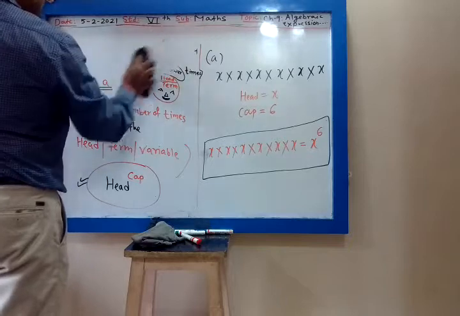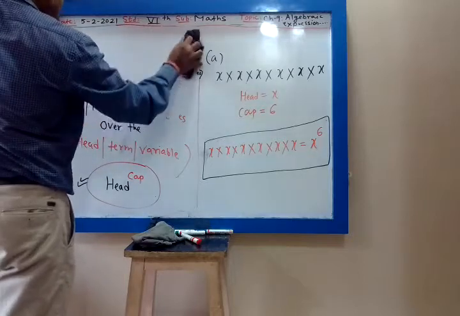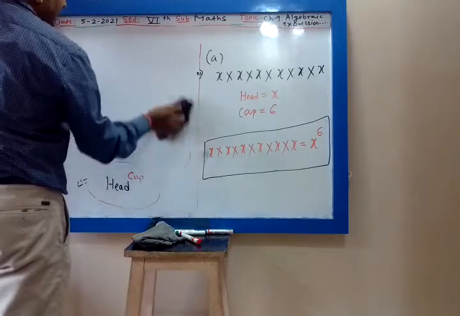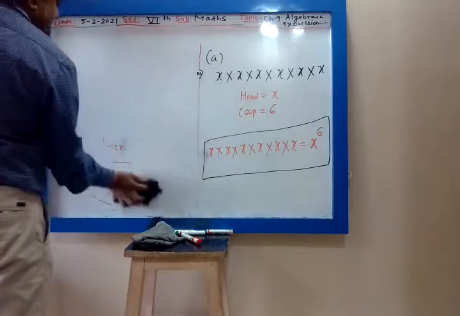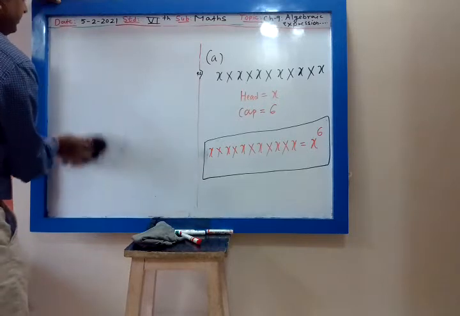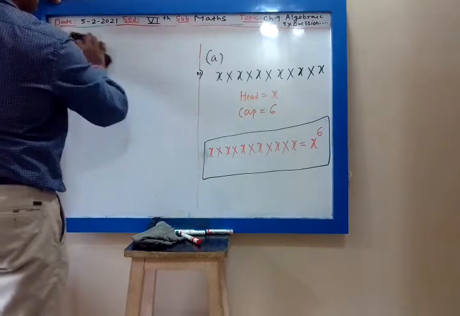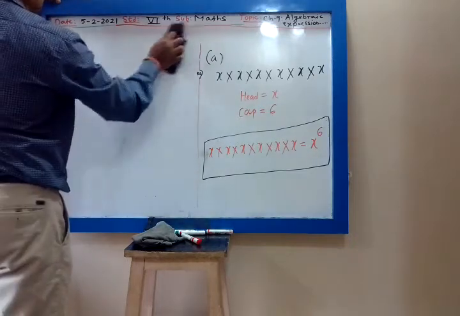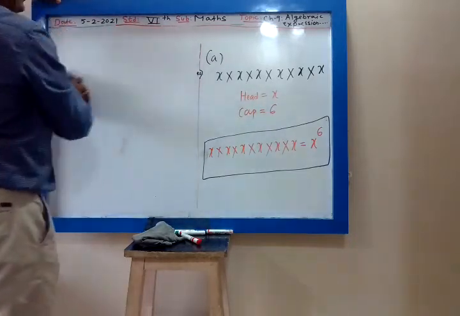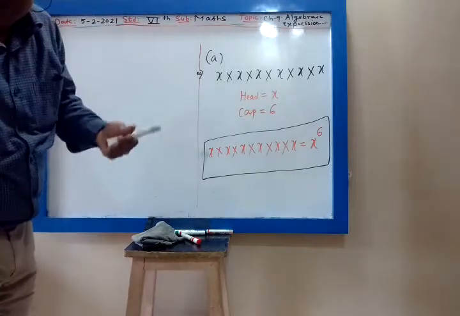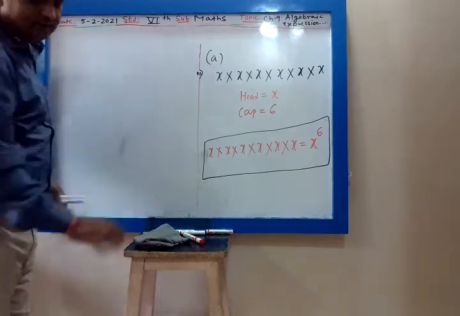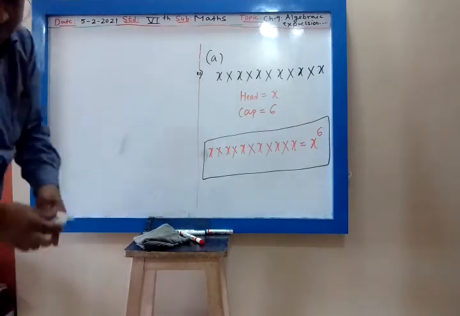For different persons there will be different caps. So whenever there are different variables, you have to place the cap over each variable separately. You cannot place the same cap over different persons.